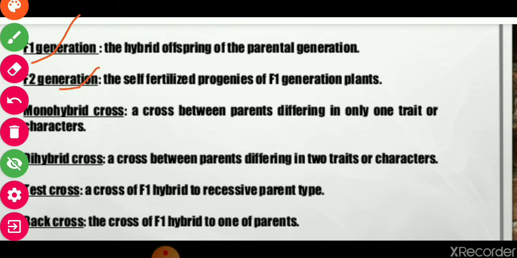Monohybrid cross. A cross between parents differing in only one trait or character is called monohybrid cross.